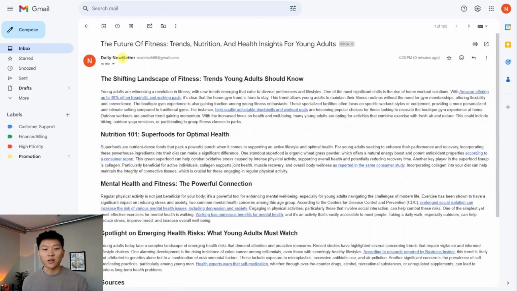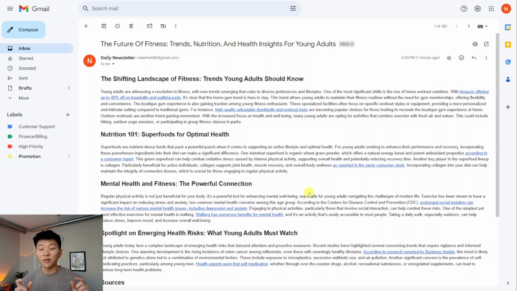I also changed the sender name in Gmail to daily newsletter. Obviously, it's just one of my emails, but just a taste of if you were wanting to set up some sort of automated newsletter and you wanted to be able to send it out to lots of people. You could even set it on some sort of schedule. You could have the trigger be a database where you just have a ton of rows of topics, tones, and target audiences, stuff like that.